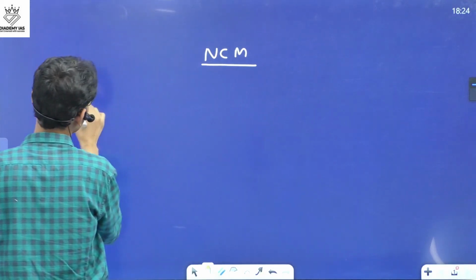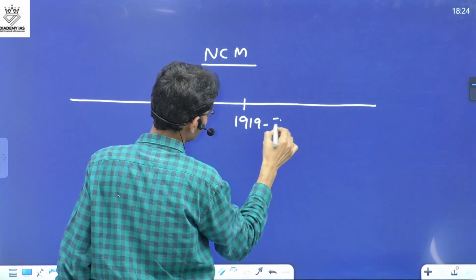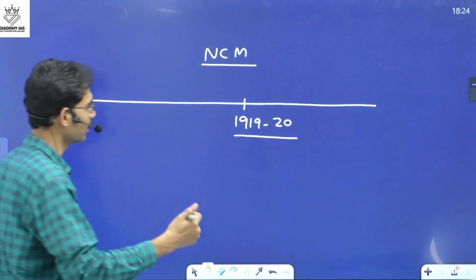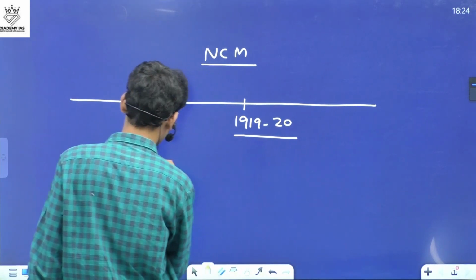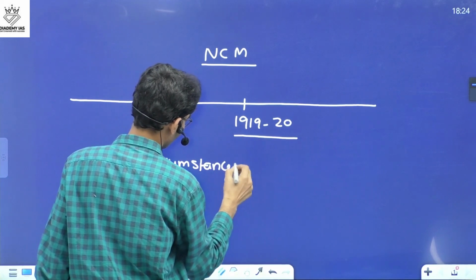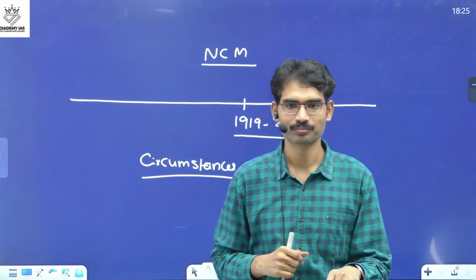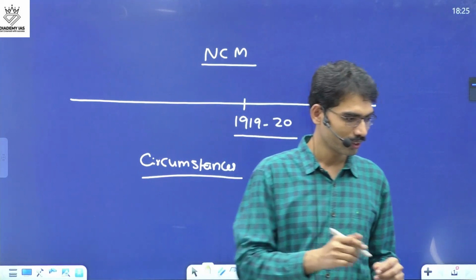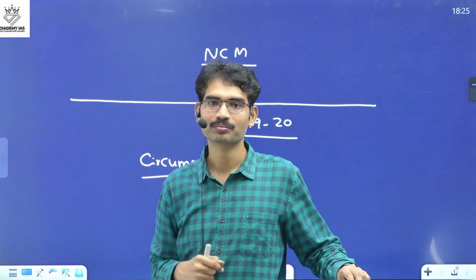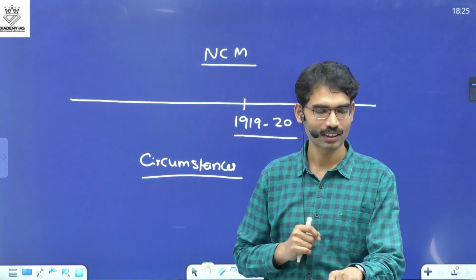Non-cooperation movement started in 1920. Now, what are the circumstances? Can you remember some of the circumstances for the non-cooperation movement? Rowlatt? Khilafat, yes, the Khilafat movement.